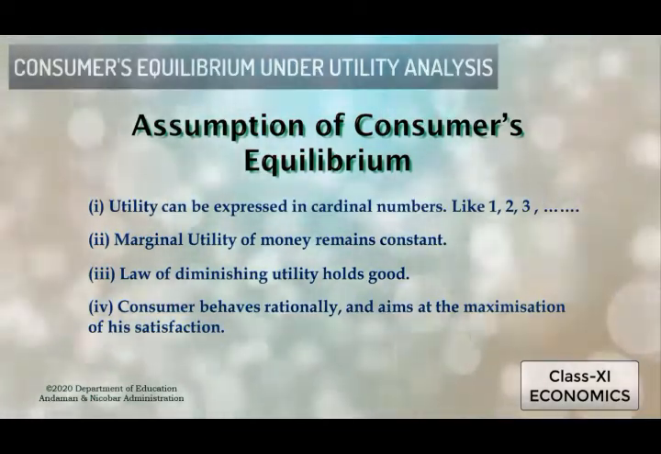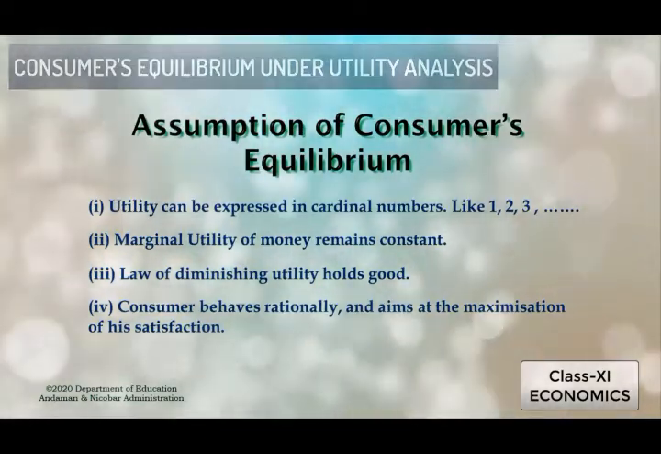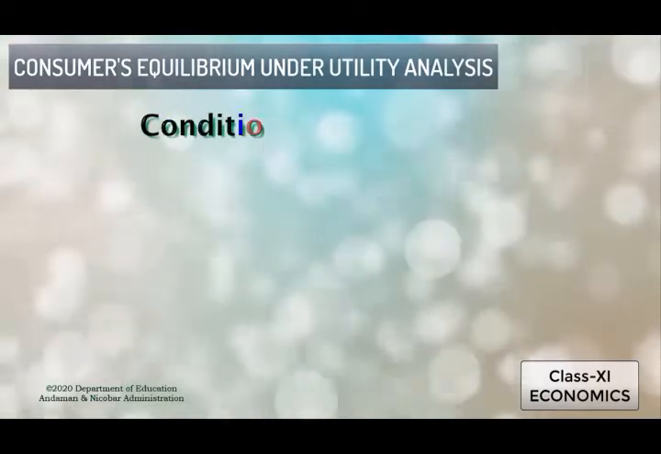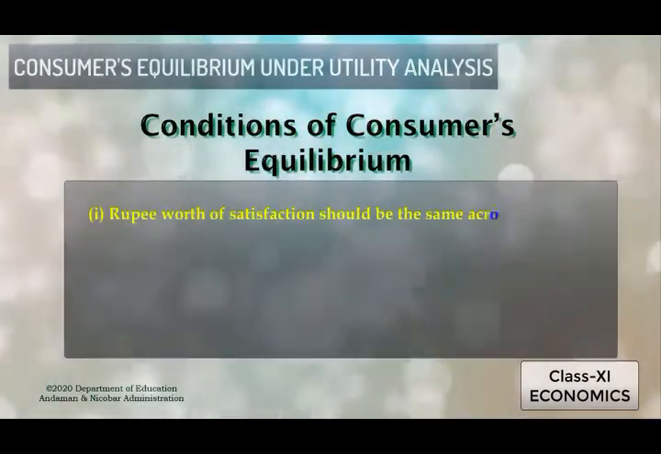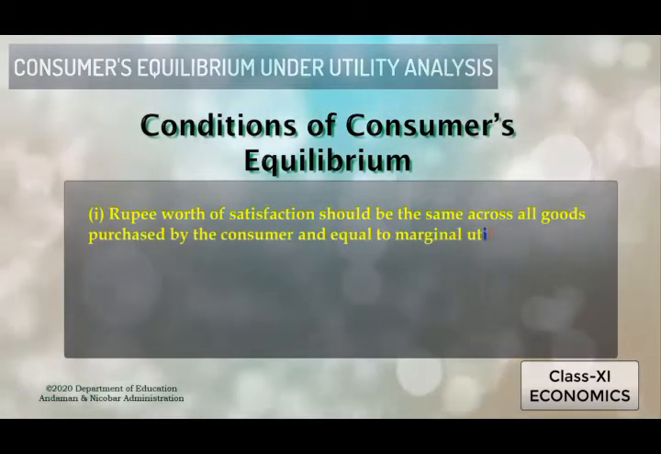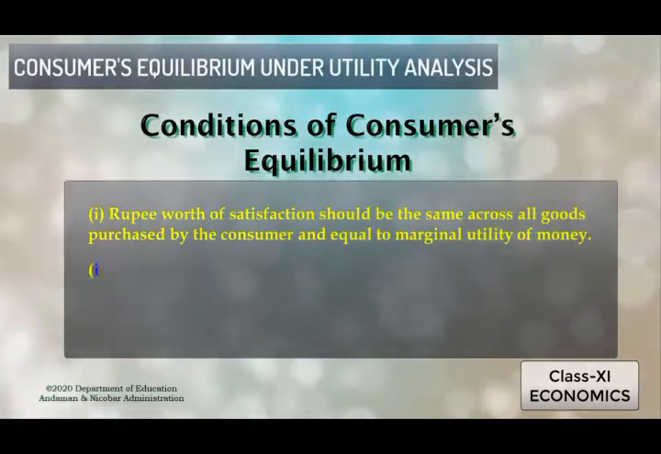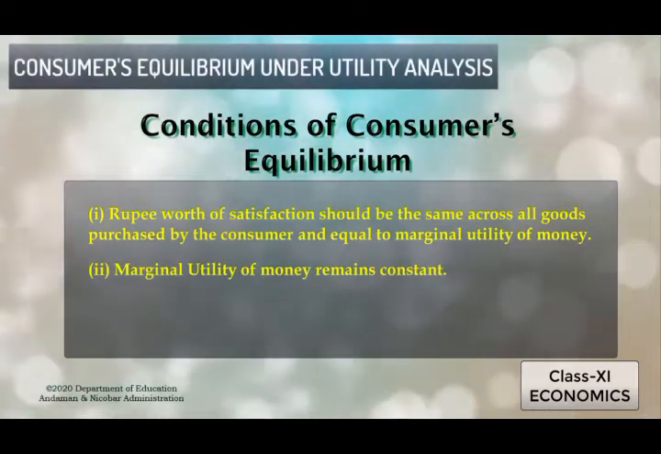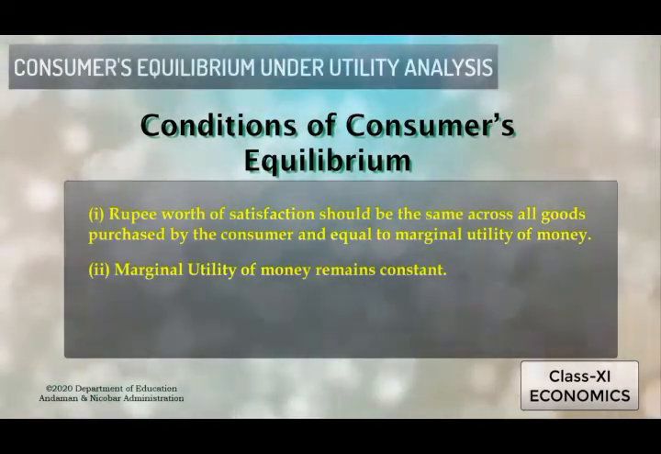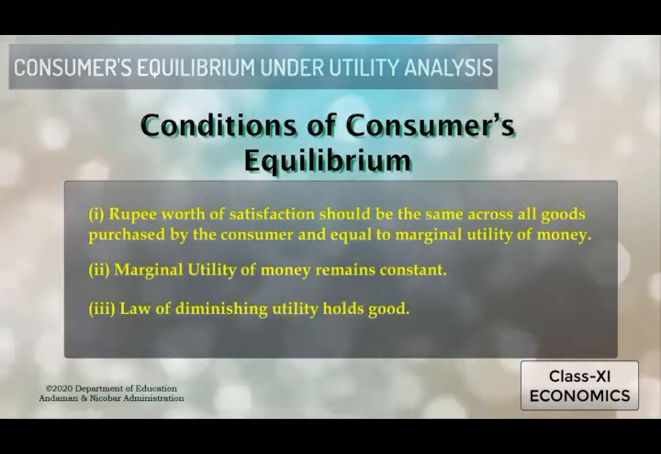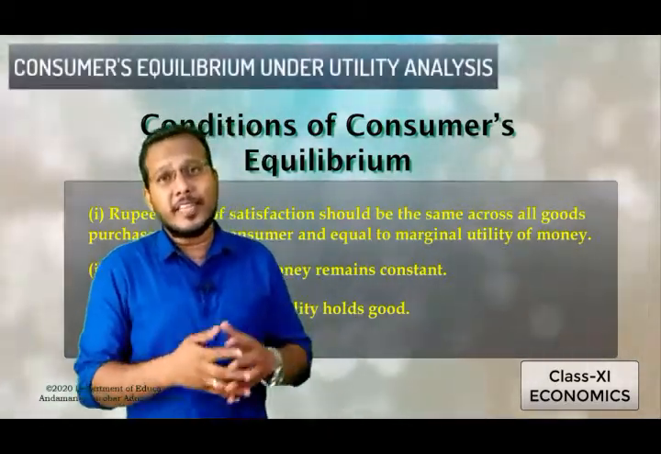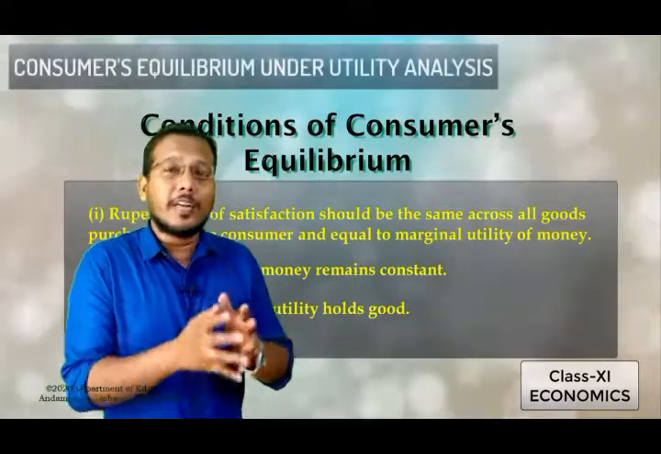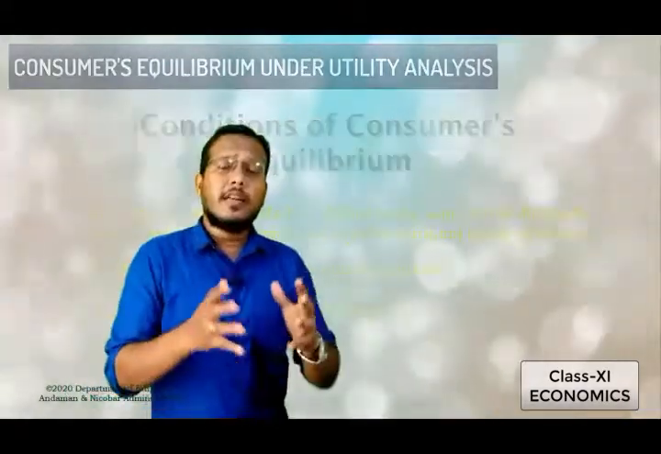Now after this, we'll see the conditions of consumer's equilibrium. First, rupee worth of satisfaction should be the same across all goods purchased by the consumer and equal to the marginal utility of money. Second, marginal utility of money remains constant again. Then the law of diminishing marginal utility holds good. So students, these are the assumptions and conditions which we need to study in the consumer's equilibrium under the utility analysis. That's all for today.